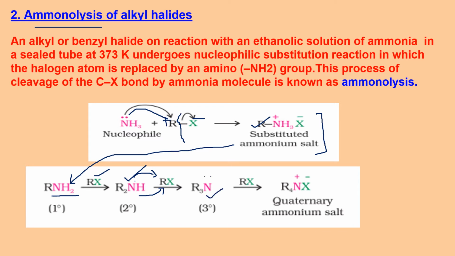This again has a lone pair on nitrogen. So this R plus can react with one more RX molecule, can react with R3N and gives you a quaternary ammonium salt, R4NX. It cannot lose HX now because there is no hydrogen left on the R4N.